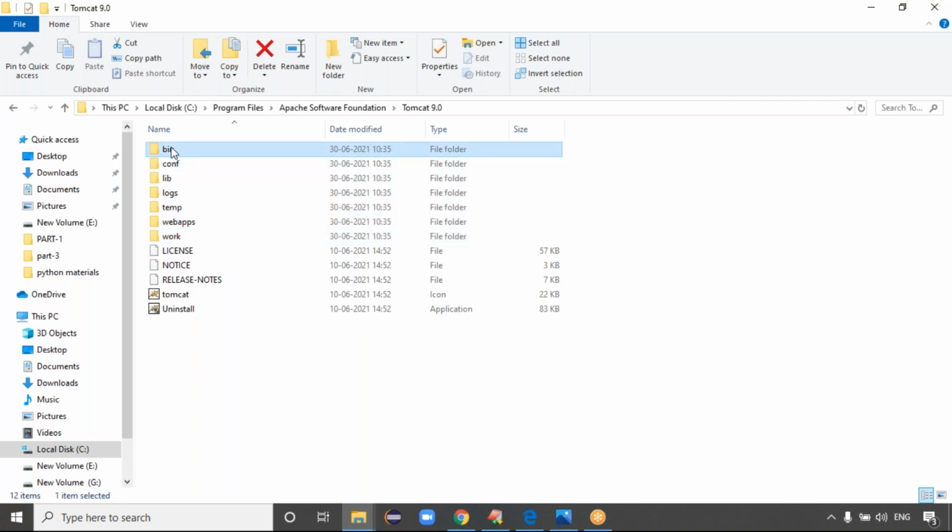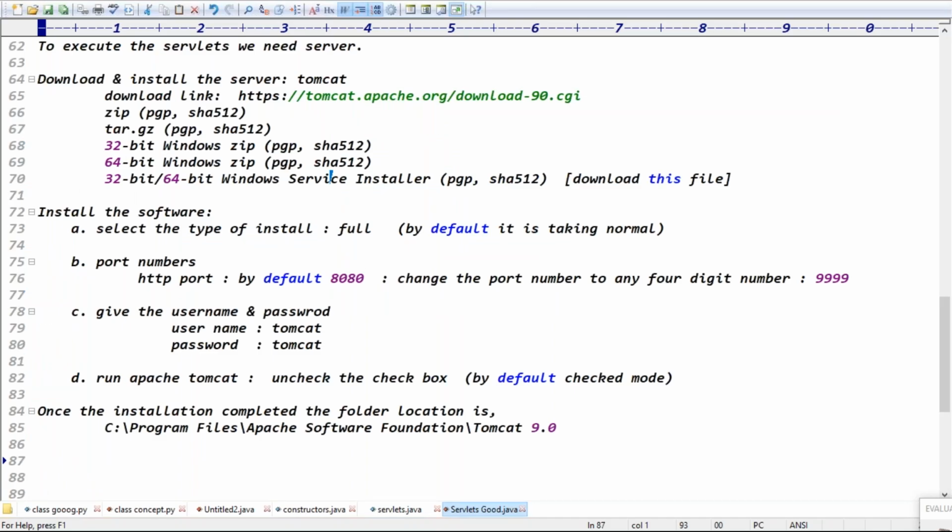Check the 7 folders here. One is the bin folder, config folder, lib folder, logs, webapps, temp, and the work folder, right? Exactly, guys. Tomcat contains a total of 7 folders. What are the 7 folders, guys?